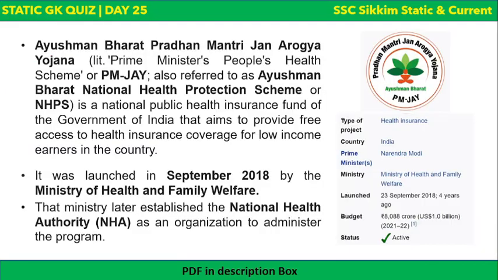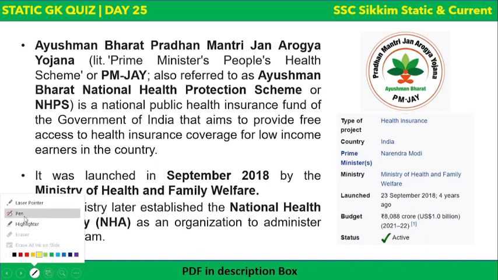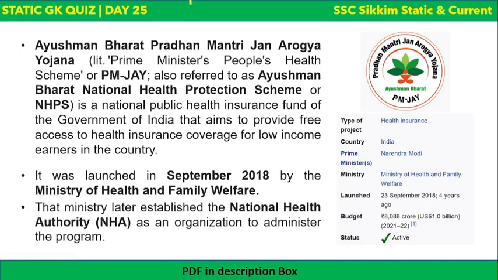Let's talk about this. What is this Ayushman Bharat? Let's see. Ayushman Bharat Pradhan Mantri Jan Arogya Yojana. What does it mean? Prime Minister's People Health Scheme, also referred to as Ayushman Bharat National Health Protection Scheme. It is basically a national public health insurance scheme. Okay, so it's a public national health insurance fund of the Government of India, which aims to provide free access to health insurance coverage for low income earners in the country.